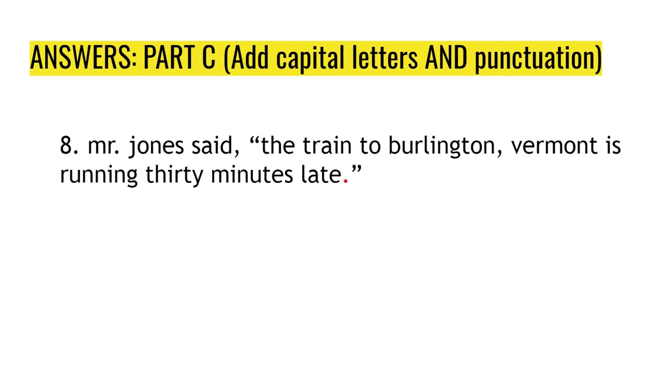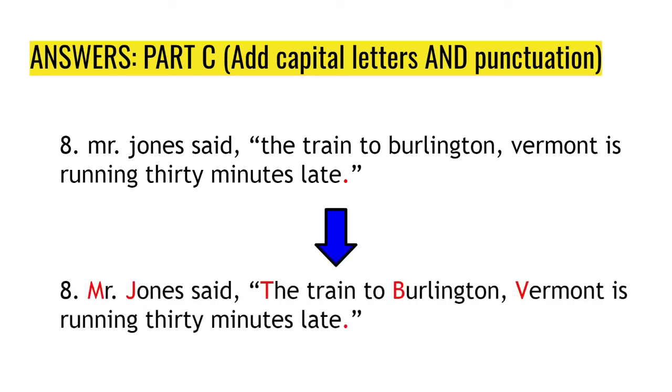And finally, number 8. Mr. Jones said the train to Burlington, Vermont is running 30 minutes late. But Mr. Jones, this is Mr. is the first word, but also a title, so that is a capital M. Jones is a name, capital J. And the first word of the quote, the, is capitalized. Burlington, Vermont. Burlington is the name of a city. Vermont is the name of a state in America. So that is a capital V. And then at the end of the sentence, we have a period.